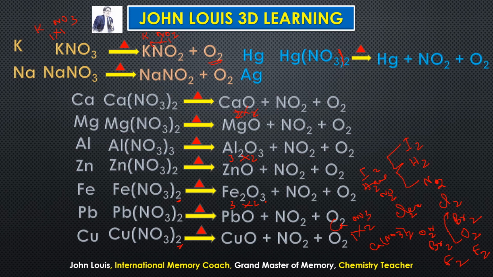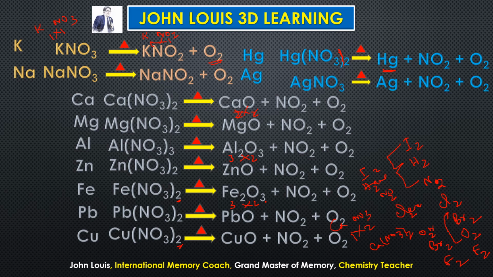So mercury 2 oxide? No, because it is a less reactive metal. A less reactive metal forms only metal plus nitrogen dioxide plus oxygen. That is why it is not metal oxide. So therefore we get metal. The metal is mercury, so we are getting only metal. Because this is less reactive, it will not combine with the oxygen here. So metal plus nitrogen dioxide plus oxygen.